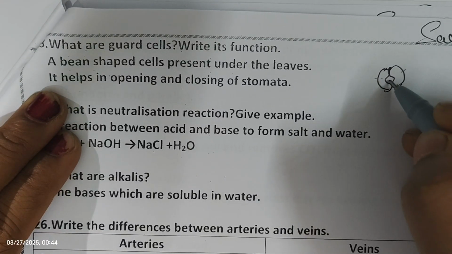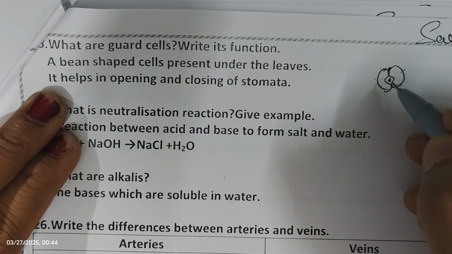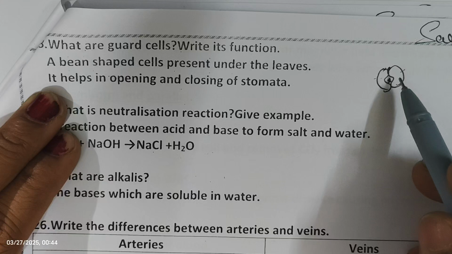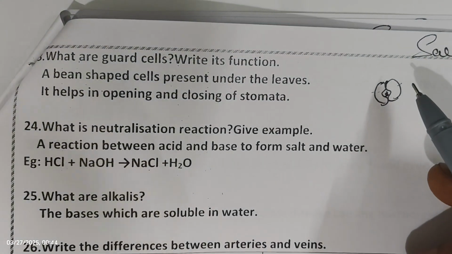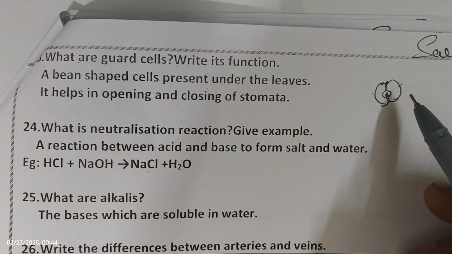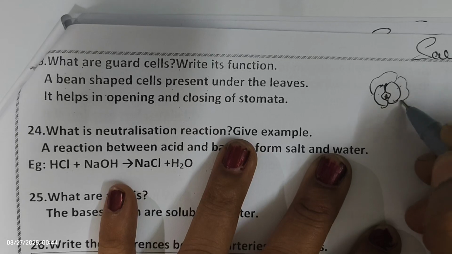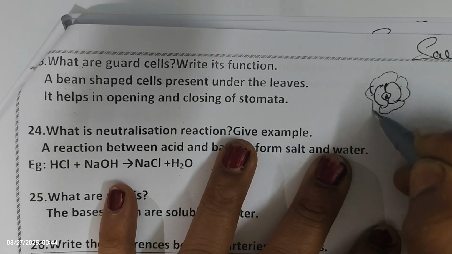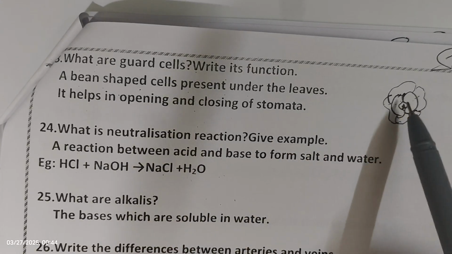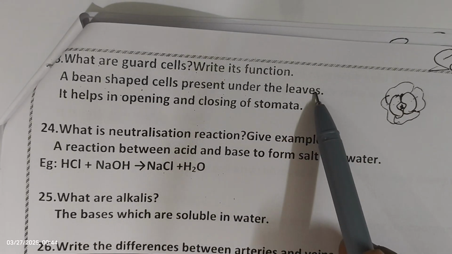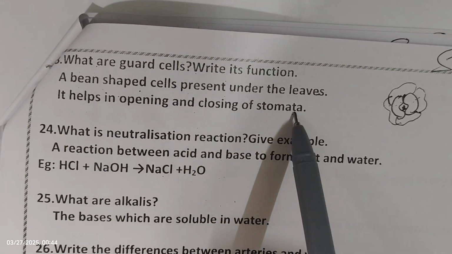And this space or tiny pore we call stomata. This is the stoma or stomatal pore. These two bean-shaped structures are nothing but guard cells. And here there will be the epidermal cells like this. Okay. Bean-shaped cells present under the leaves are called guard cells and they help in opening and closing of stomata.